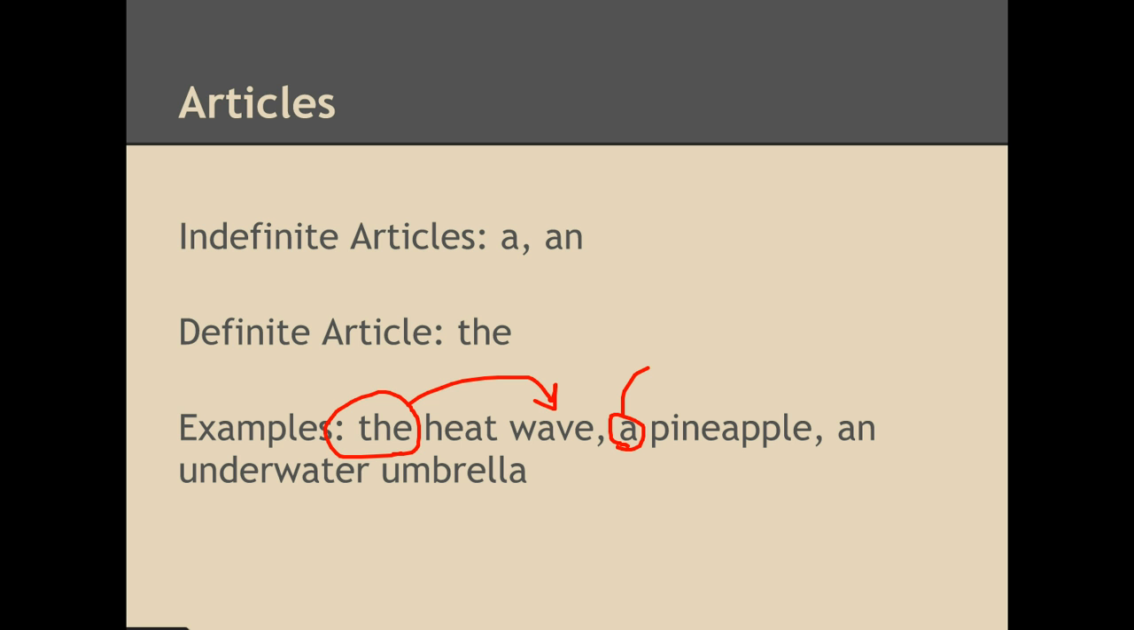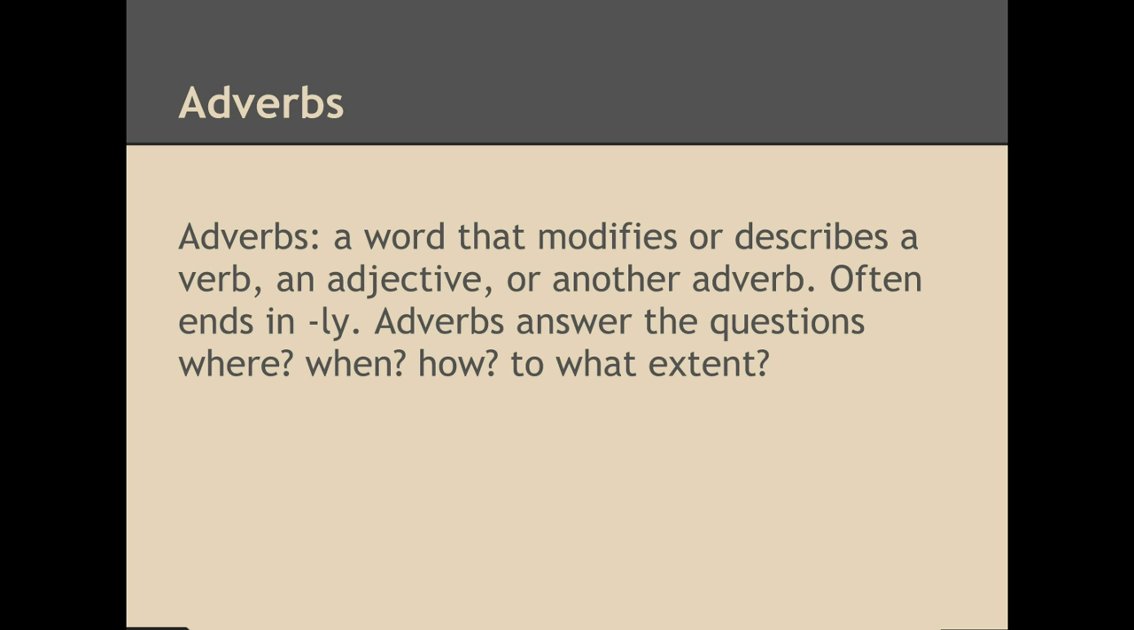A is an article describing pineapple. And an is an article describing umbrella. Let's move on to adverbs now.